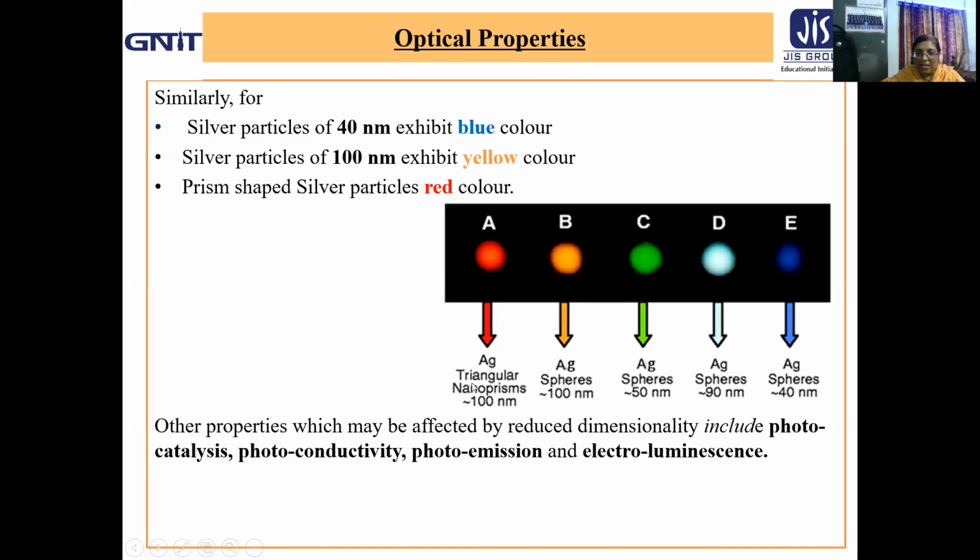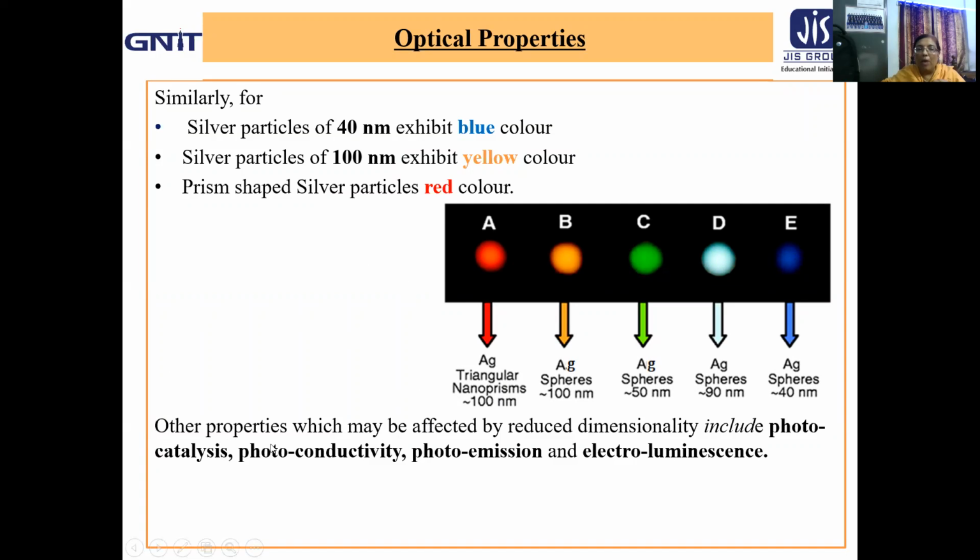And silver particles which are prism shaped, triangular nanoprisms of size again 100 nanometer, show the red color. In between we are getting two other colors with different diameters. So depending upon the size in the nanometer range of different materials, we get as output different optical properties in the form of colors, that means the wavelengths.